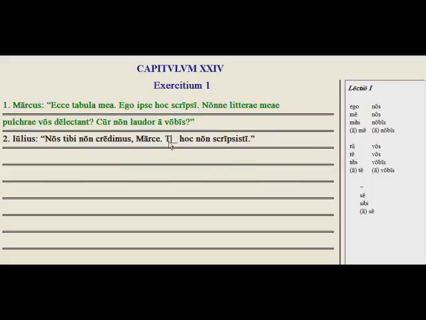And then, you did not write this. So now we need the nominative singular tu. Okay, go ahead and try the rest of those. And let's go on to exercise number 2.